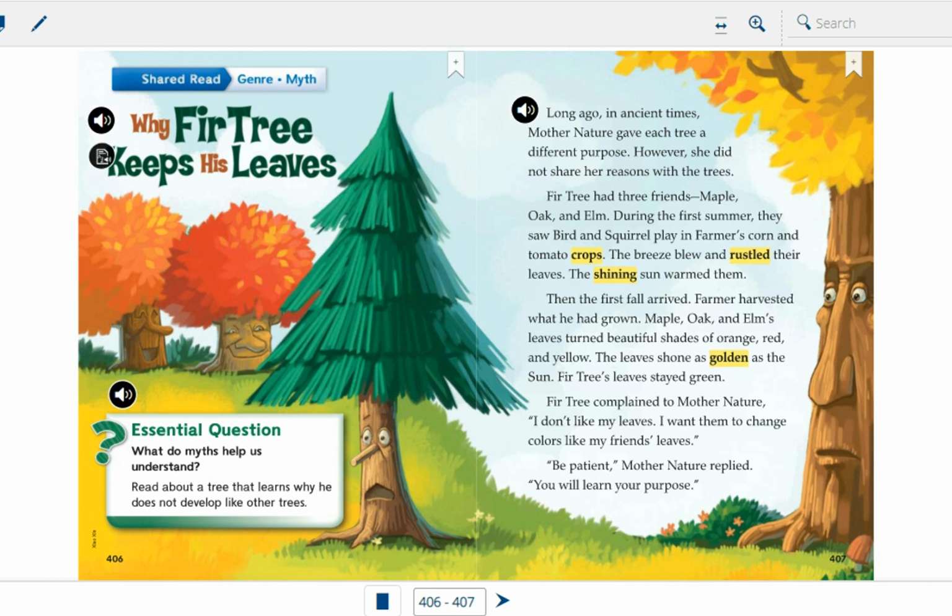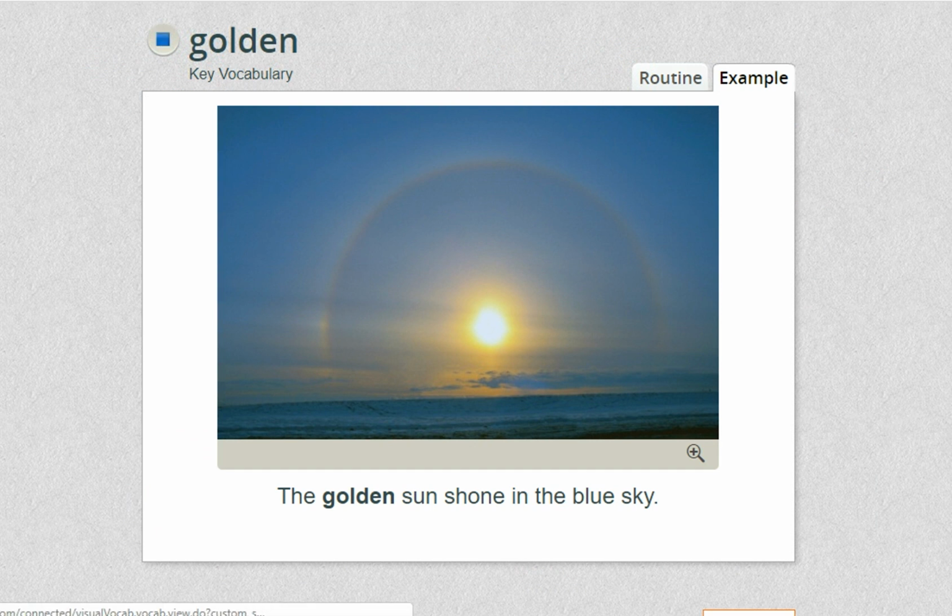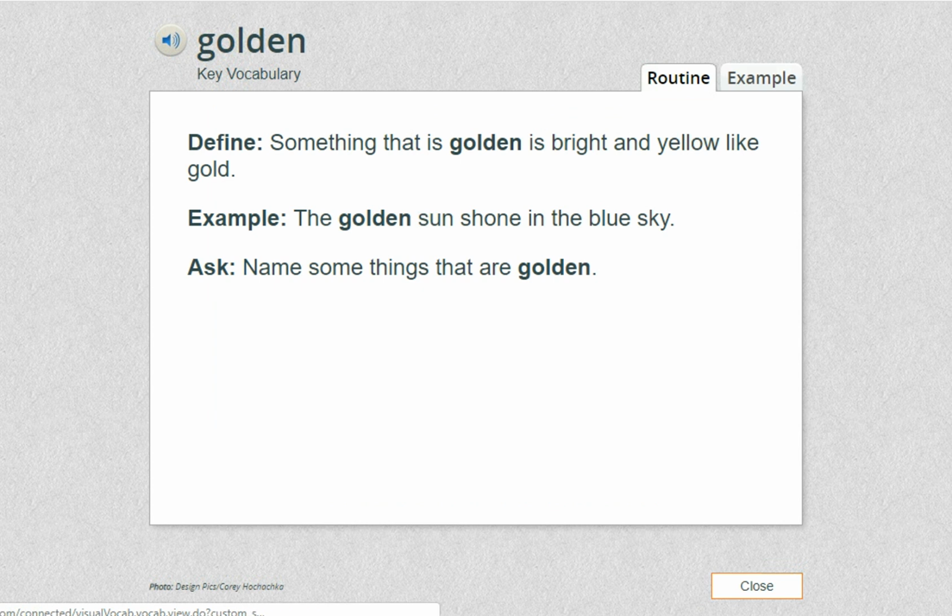They harvested the crops. Maple, oak, and elm's leaves turned beautiful shades of orange, red, and yellow. So what is the color now of the maple, oak, and elm trees? They are orange, red, and yellow. The leaves shone as golden. What is the meaning of golden? Golden. The golden sun shone in the blue sky. So the meaning of golden is bright and yellow like gold. That is the meaning of it.